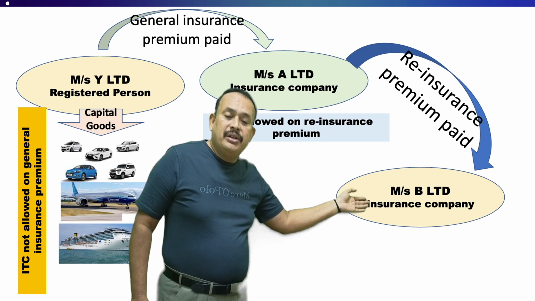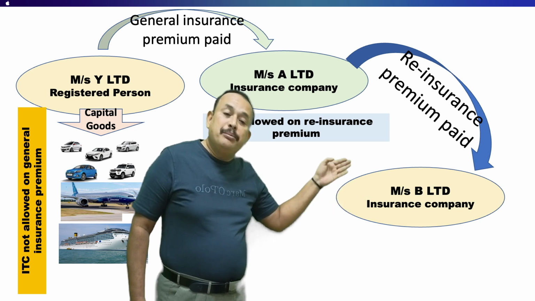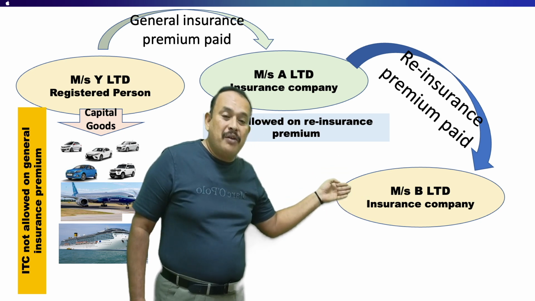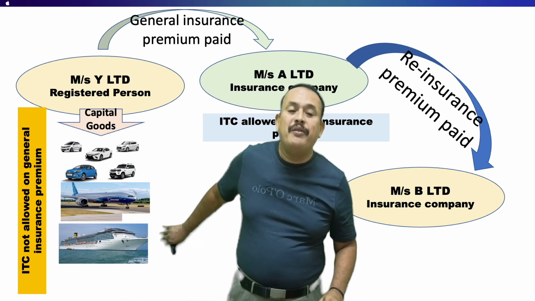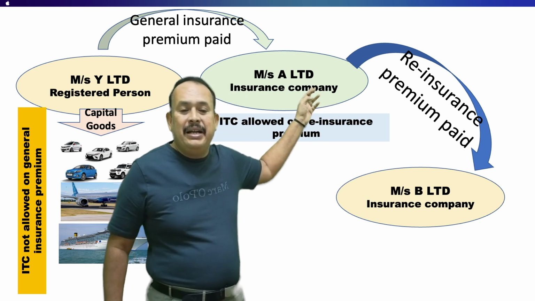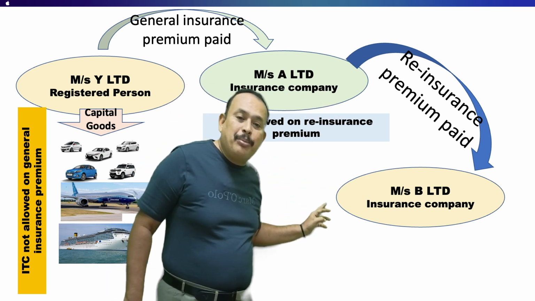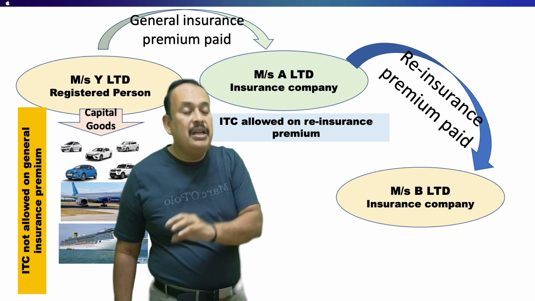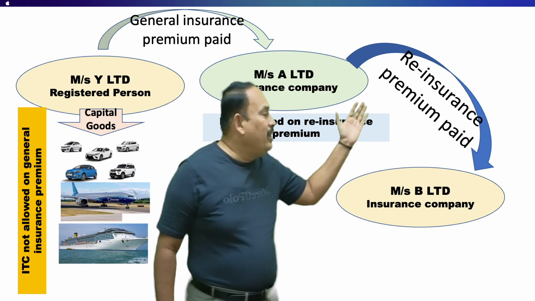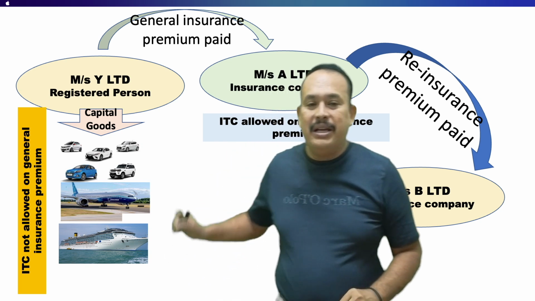In that case, B Limited's output supply of coverage insurance of these particular vehicles is eligible to avail ITC by A Limited. So B Limited's output supply of insurance premium charges with the GST is allowed as ITC to A Limited, is the meaning of it.